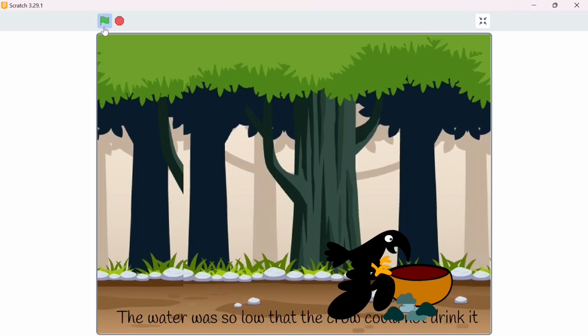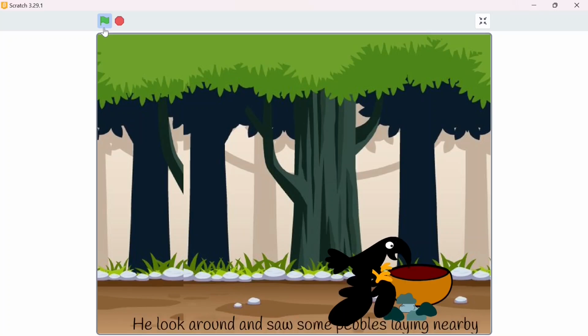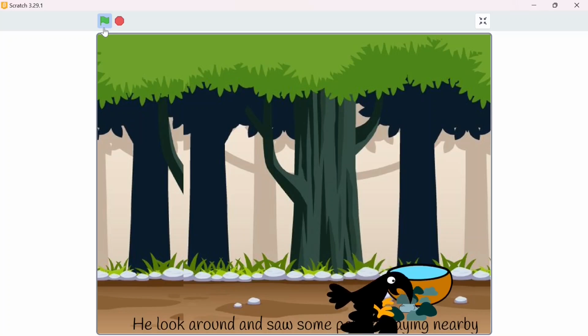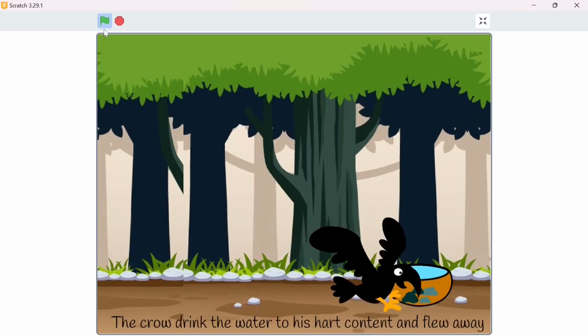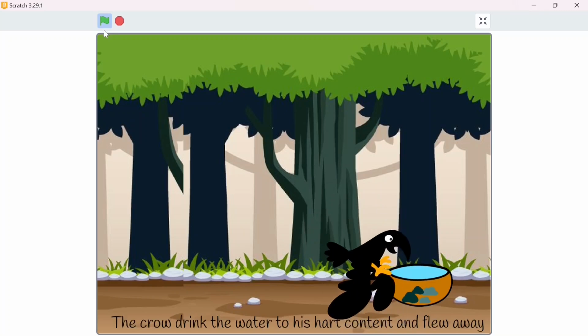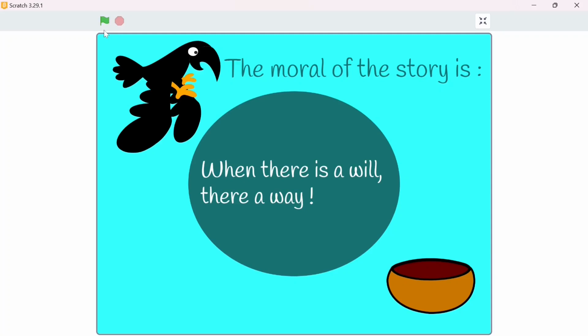The water was so low that the crow couldn't drink it. He looked around and saw some pebbles lying nearby. He took the pebbles one by one and dropped them into the pitcher. Very good. The crow drank the water to its heart's content and flew away. The moral of the story is, when there is a will, there is a way.